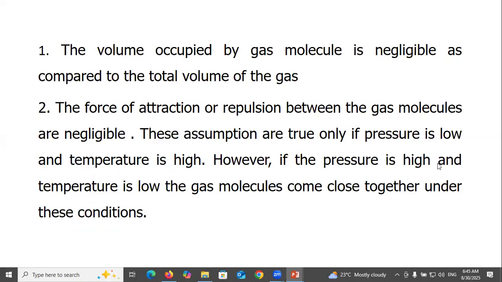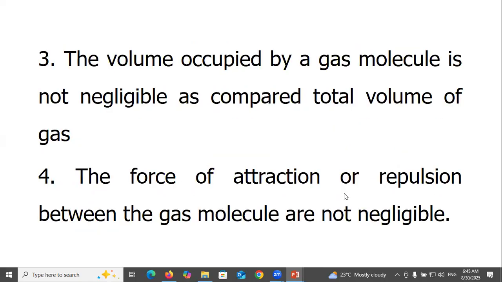However, if the pressure is high and the temperature is low, the gas molecules come close together. Under this condition, the volume occupied by gas molecules is not negligible as compared to the total volume of the gas. The force of attraction or repulsion between the gas molecules is not negligible.